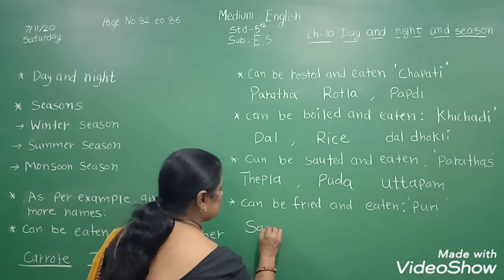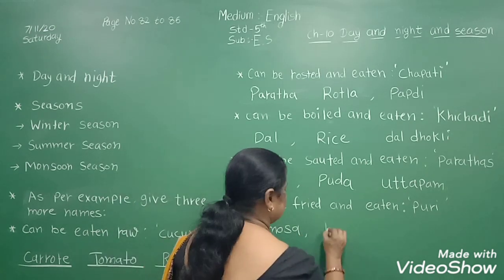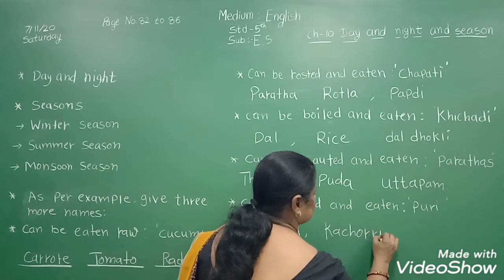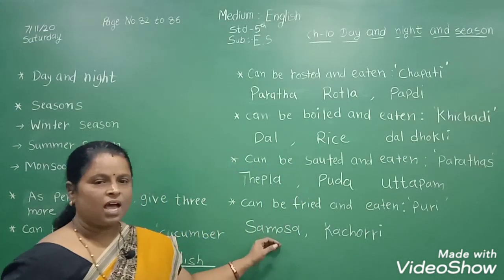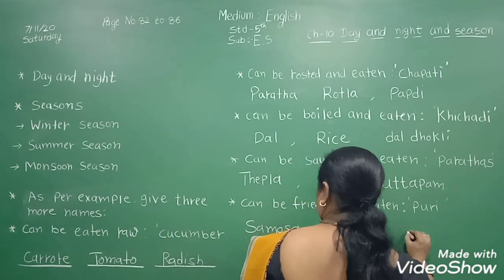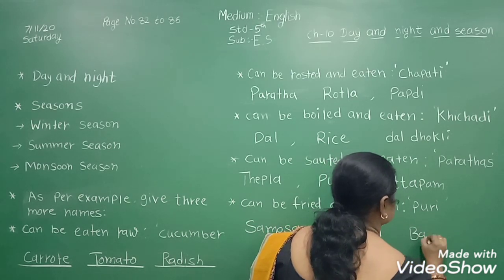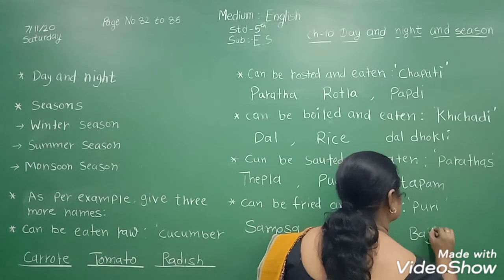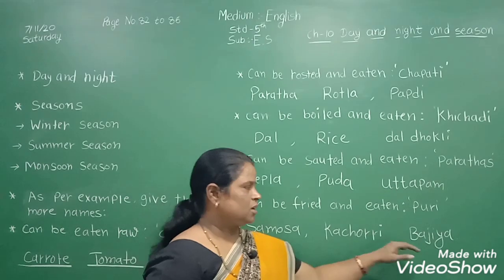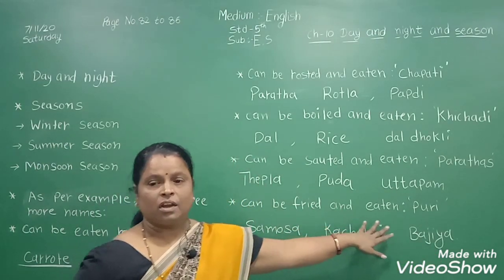So, samosa, kachori and bhajia. Samosa, kachori, bhajia can be fried and eaten.